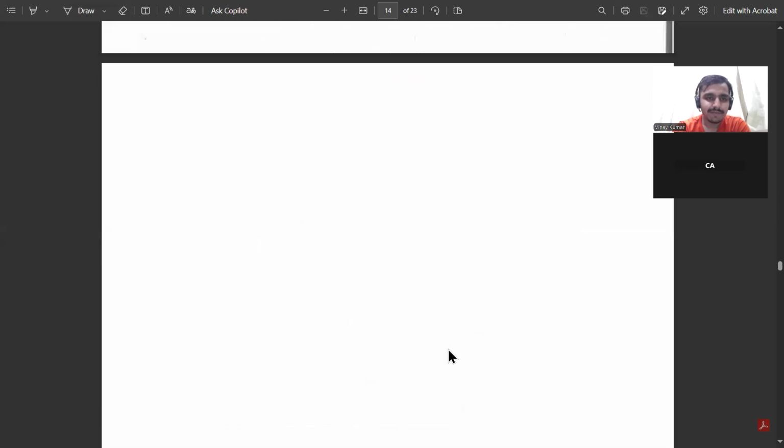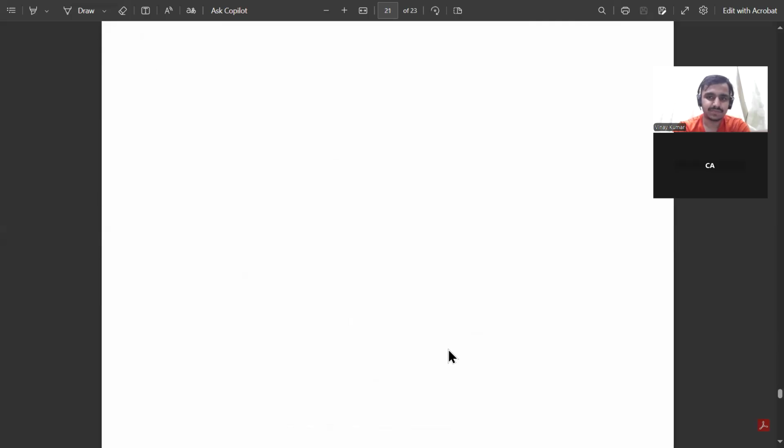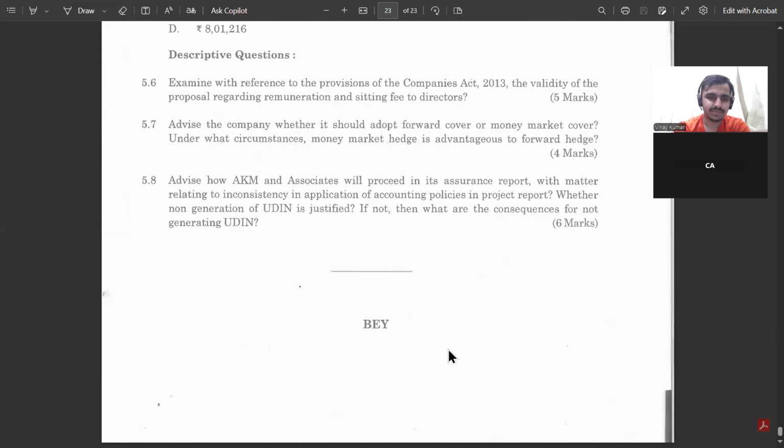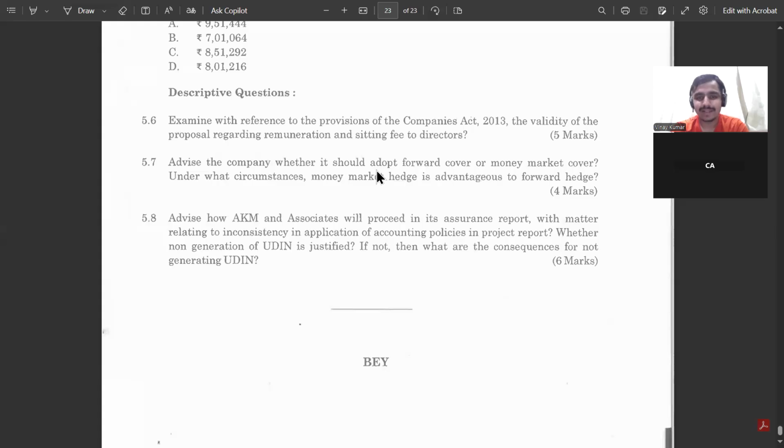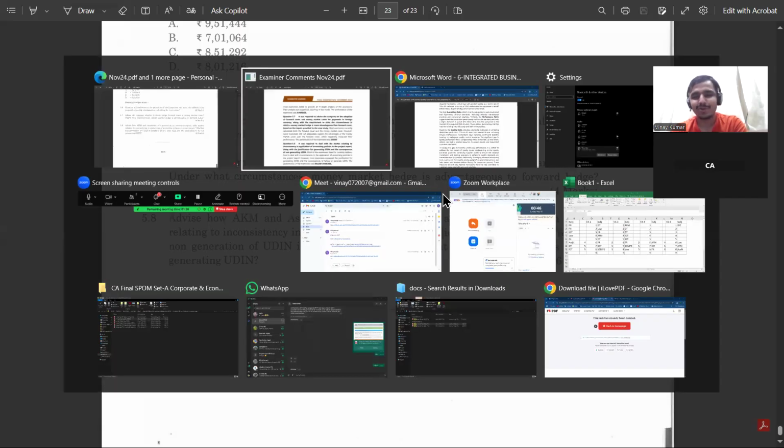5.6. Advise the company whether it should adopt forward cover or money market, then under what circumstances money market has the advantage. So the question is clearly asking. If you do not write, मतलब it will see कि you haven't written or you do not know about that. At least write whatever one or two liner on how it will help. You can go to the theory or whatever is given in the study material or the material you are having, write from that also, and link it with the case too.